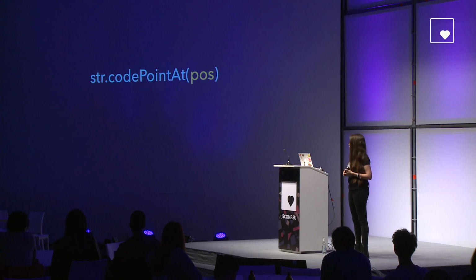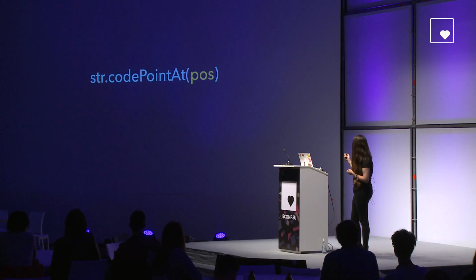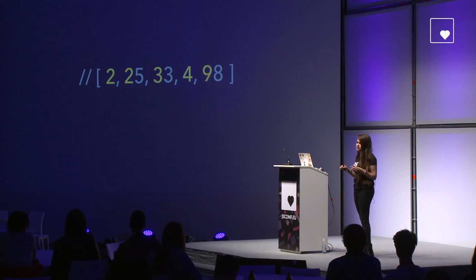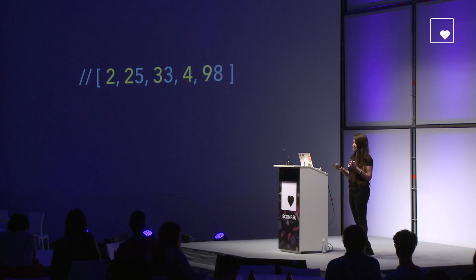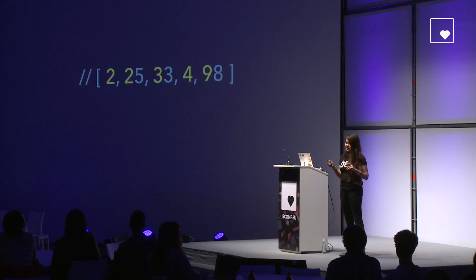So basically, 80 has a smaller Unicode code point value. In a simpler way, we can just say that 80 is lexicographically less than 9. And it starts to make a little bit more sense now. If you want to know the code point value of any character, you can use the string codePointAt method. So going back to our previous example, now 25 and 33 are indeed lexicographically less than 4.